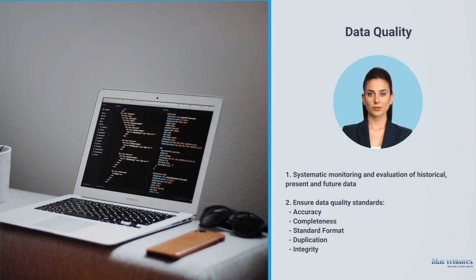Using this system, we are able to ensure the standards of data quality by systematically monitoring and evaluating historical, present, and future data. The system ensures the data are accurate, complete, and standardized in the same formatting. Your participation in the data validation process helps prevent duplication and ensures the integrity of the data collected.